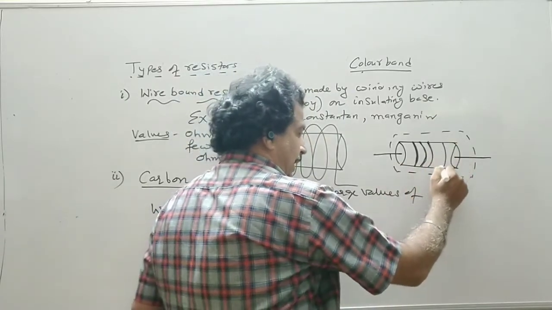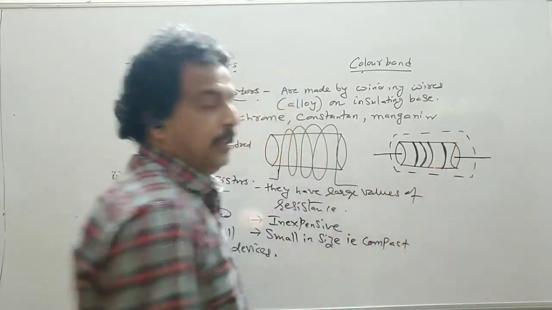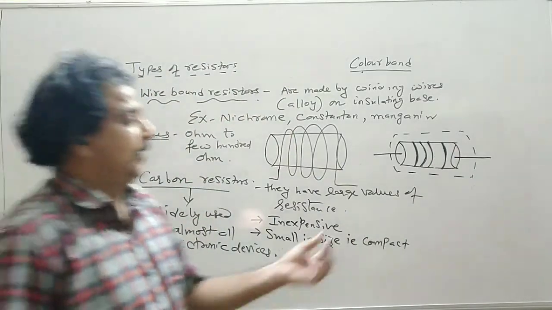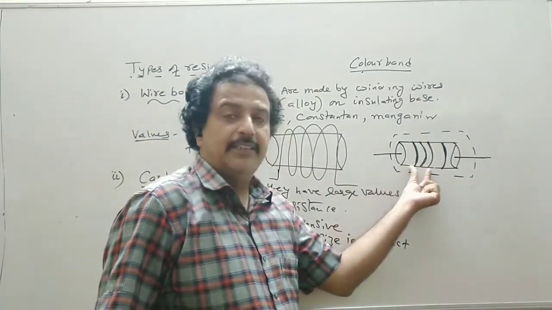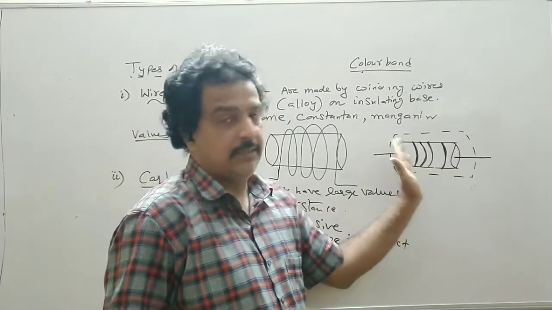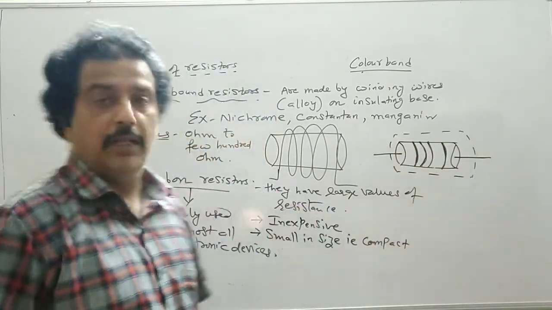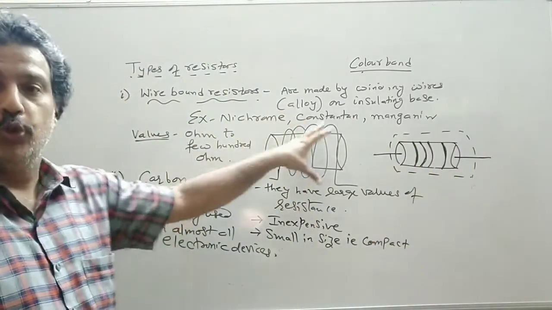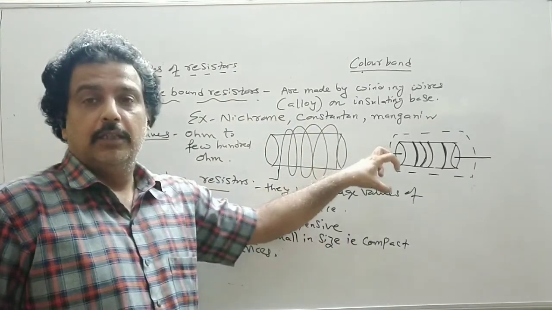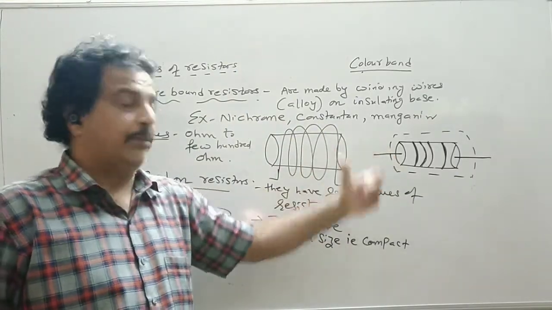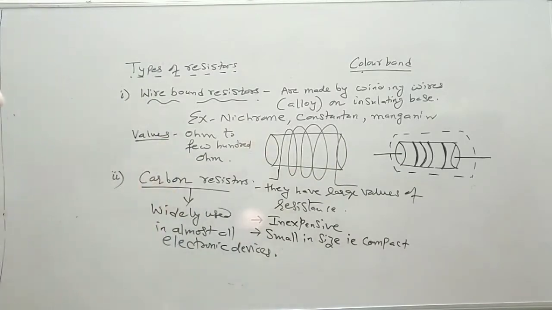There are 3 bands, or sometimes 4 bands. The 3 color bands are near to each other. The 4th band is away, if it is available. Now these color bands are used to determine the resistance of that carbon resistor. So now we will see how to determine the value of a carbon resistor.